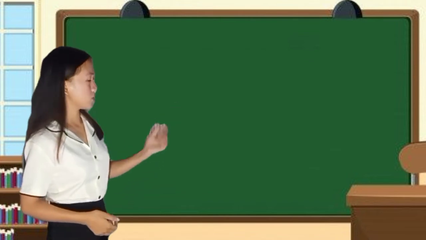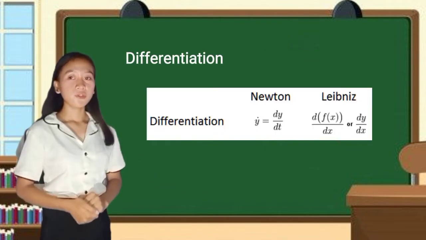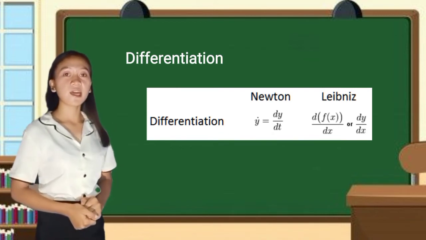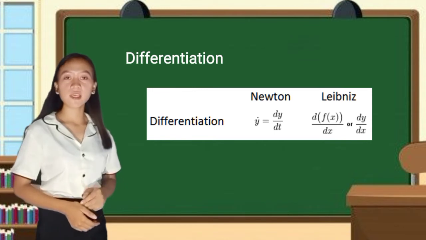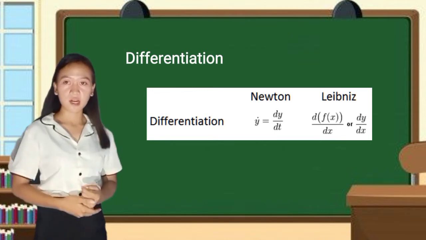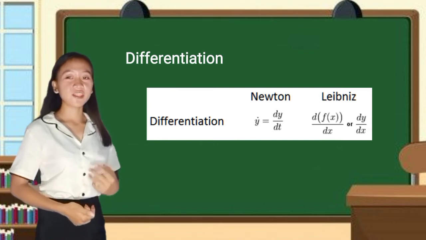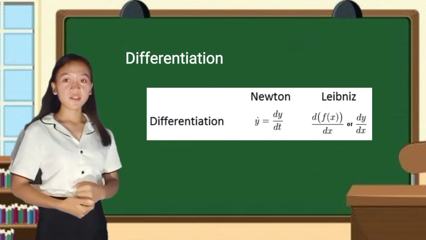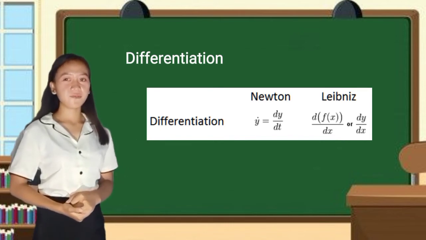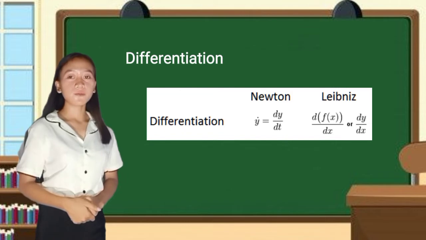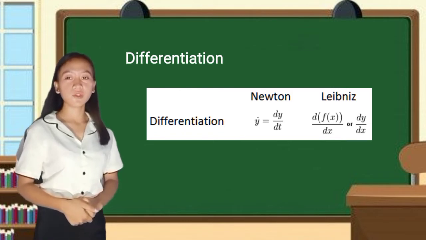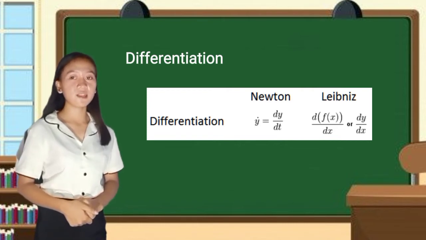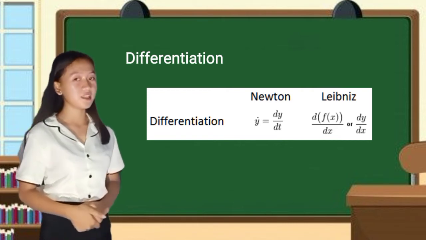Okay class, look at the difference between differentiation and integration of Newton and Leibniz. So let's focus first on differentiation. Newton used a dot over the dependent variable to indicate a derivative, two dots for the second derivative, and so on. But Leibniz just used dx and dy to indicate the infinitesimal increments in the independent and dependent variables. The use of the prime mark for derivatives dates from Joseph Louis Lagrange's work in differential calculus in the late 18th and early 19th century.